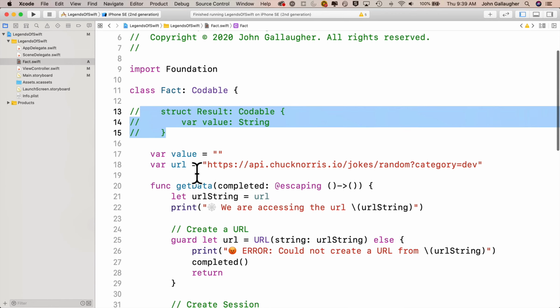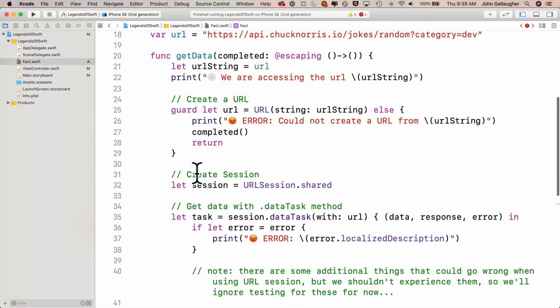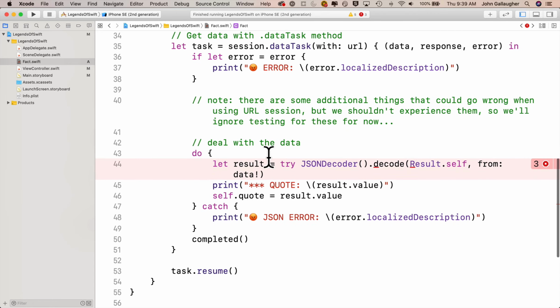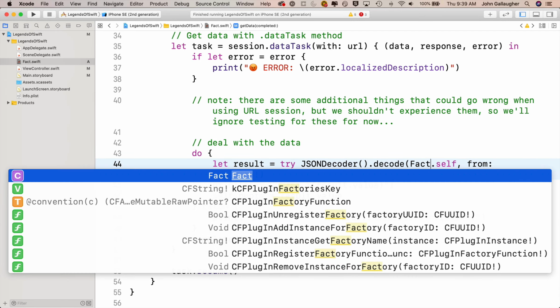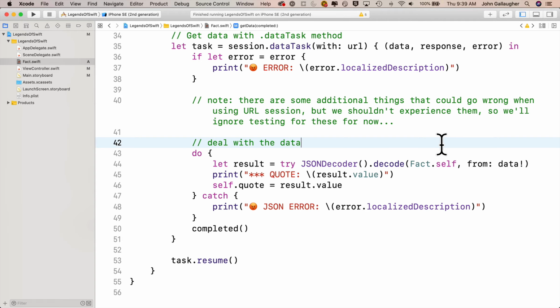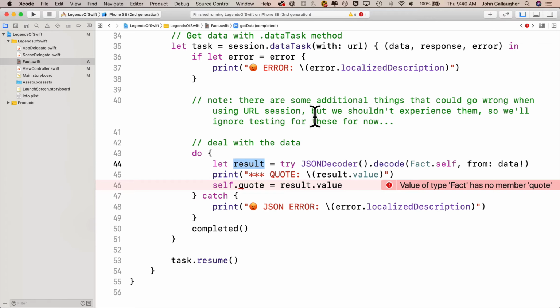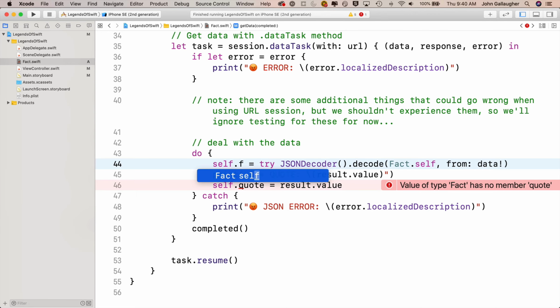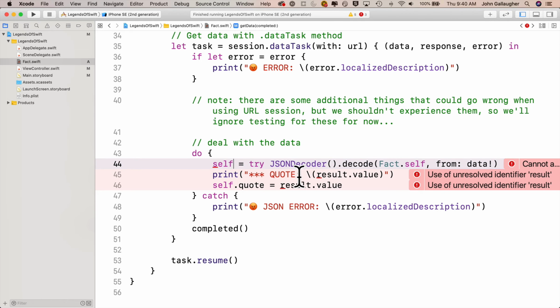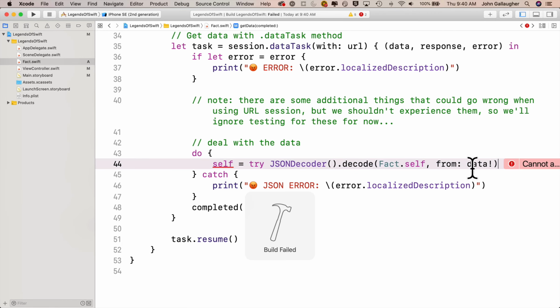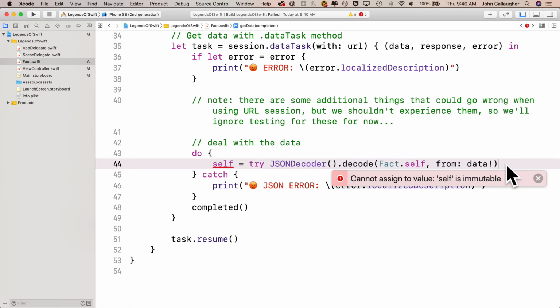Then if we go down to our do, try, catch loop, since our result class doesn't exist anymore, we've got to replace this with a class that does exist, which is the fact class. So we'll delete result and replace it with capital Fact. Now, in terms of decoding this, we can't decode directly into the class we have our getData function in. If we try to say self in here or self.fact, none of those things are going to work. And I'm going to delete this additional assignment line and the print line down here. So just look at the error that we get when we build and run. It says cannot assign value to self because it's immutable.